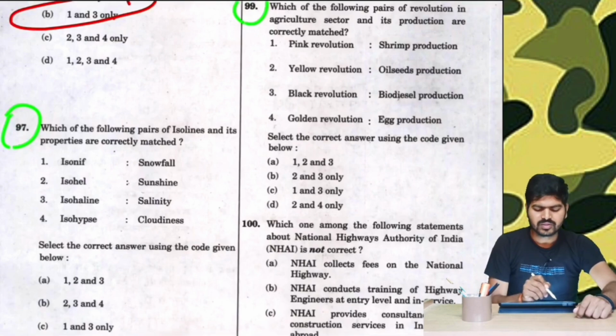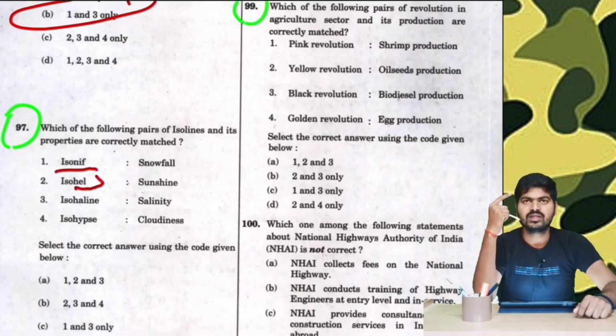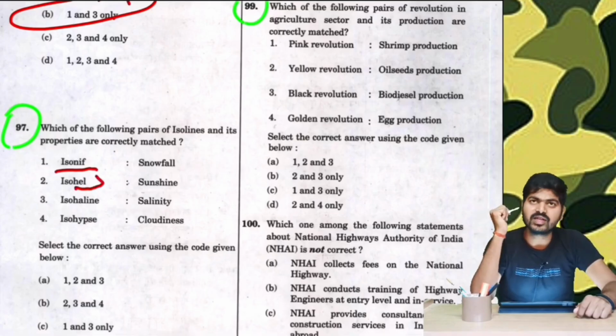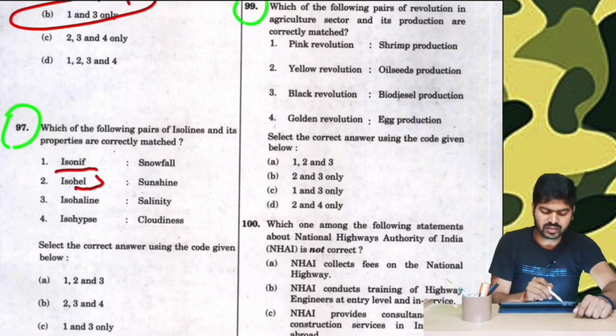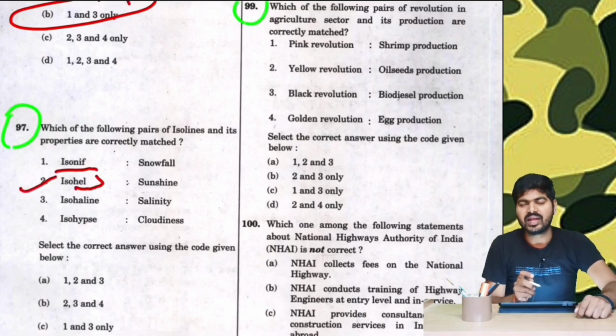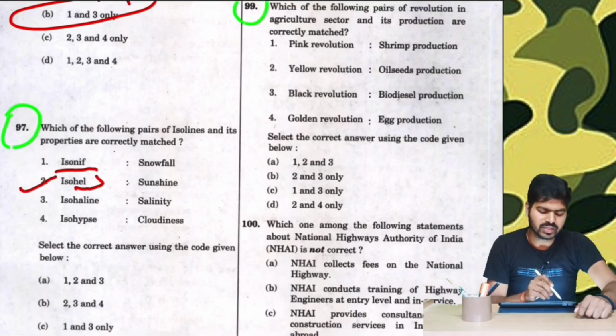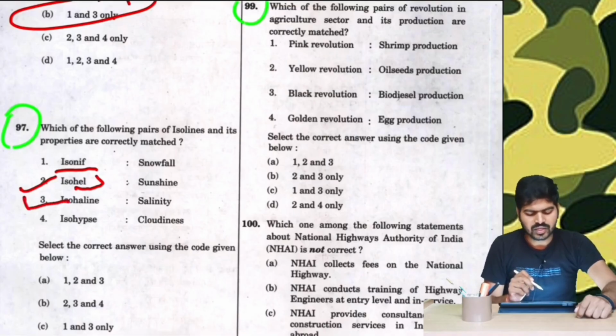Now Isonif, snowball, we don't know it. Okay. Isohel, sunshine. Now heliocentric means related to the solar system and the sun is a part of the solar system. Therefore, this is correct. Isohaline, haline comes from the word saline and that means salty. This is also correct. Isohypse, cloudiness, we don't know it.